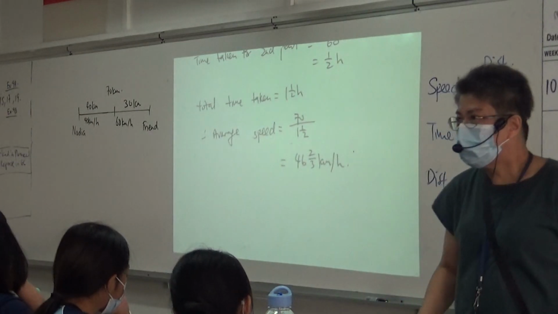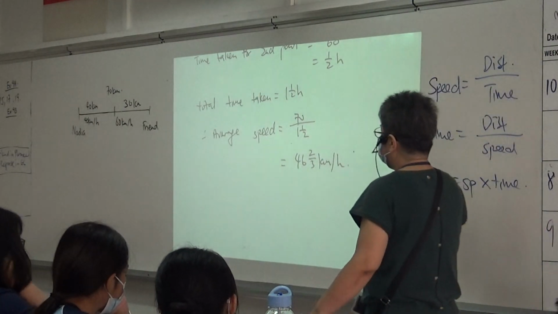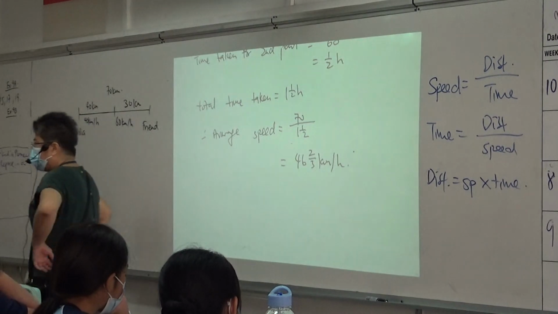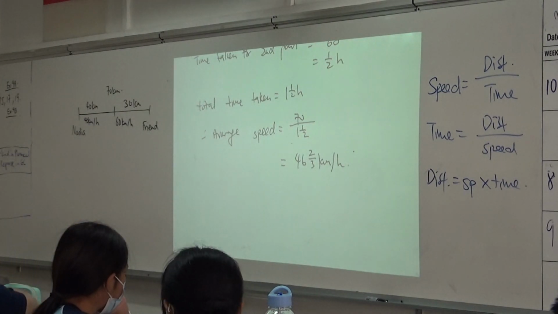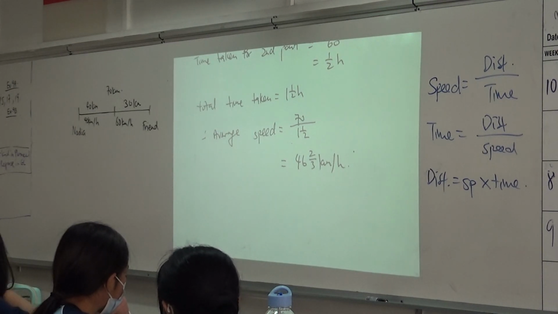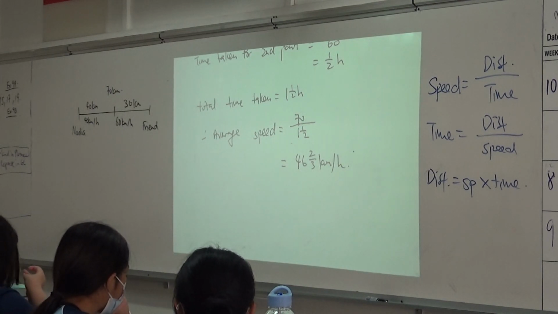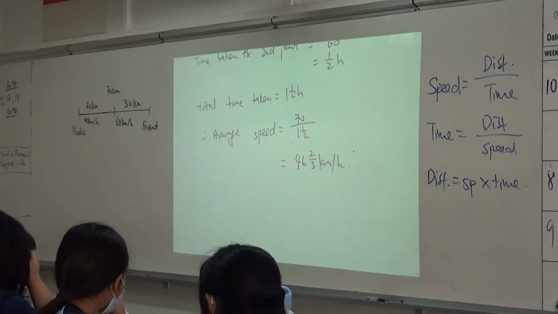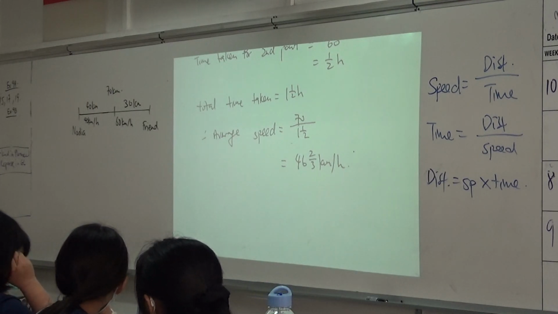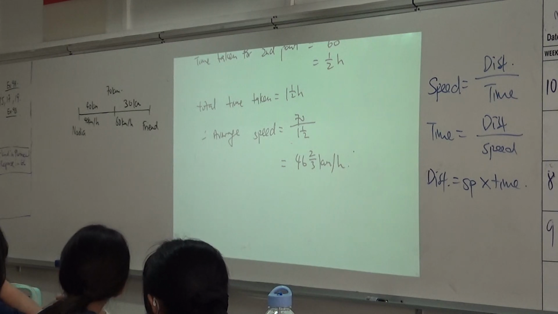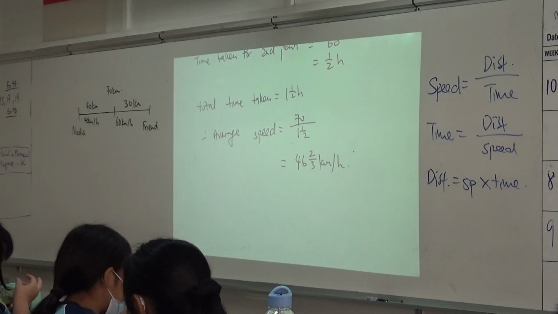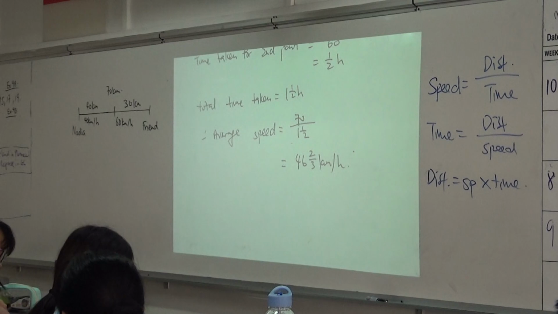Are we clear? Now I find that when I present this way, I write total distance, total time.